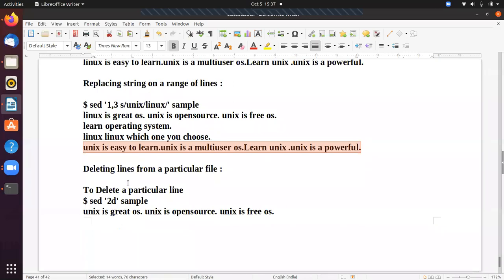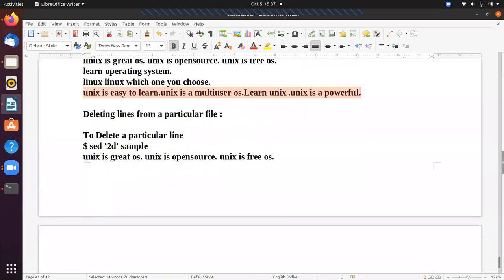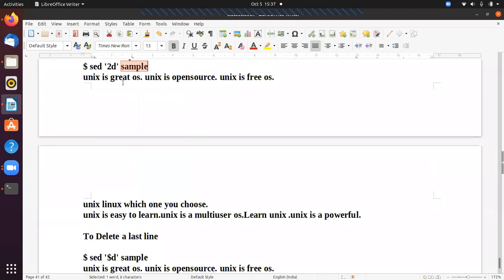Similarly, deleting lines from a particular file. So I want to delete the second line. Then I can give 2d. D means delete, I means insert, S means substitute. So I want to delete means sed 2d. So 2 means the second line is going to be deleted. And what is the file name? Sample. Now the second line is deleted.